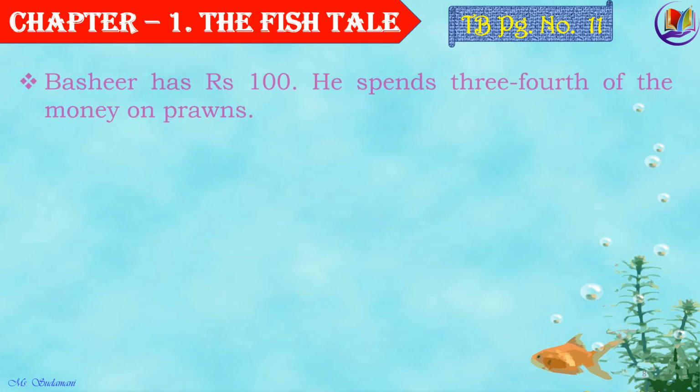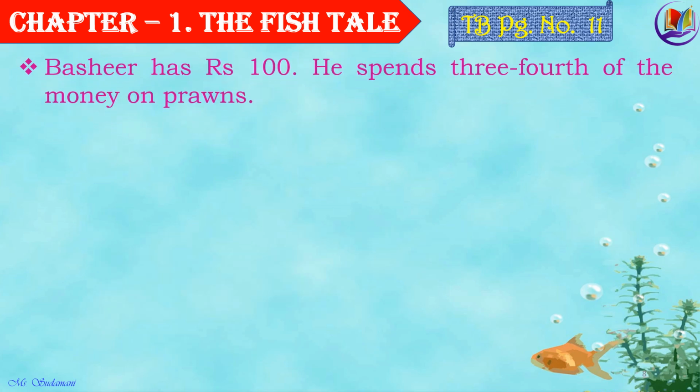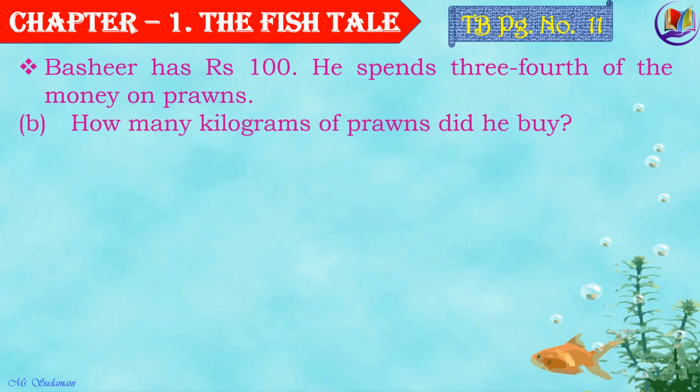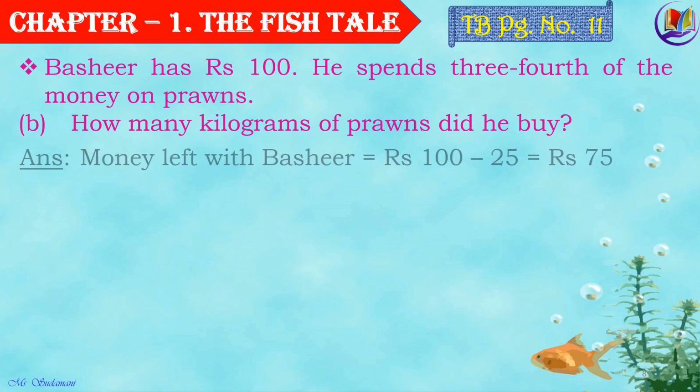Now, moving on to the next part of the question, we know that Bashir had rupees 100 and he spent 1/4 of it, that is rupees 25 on buying squids. And here he spends 3/4 of the money on prawns. So how many kilograms of prawns did he buy? Let's see. Money left with Bashir is equal to rupees 100 minus 25. That is equal to rupees 75. That is the money left with him to buy prawns.